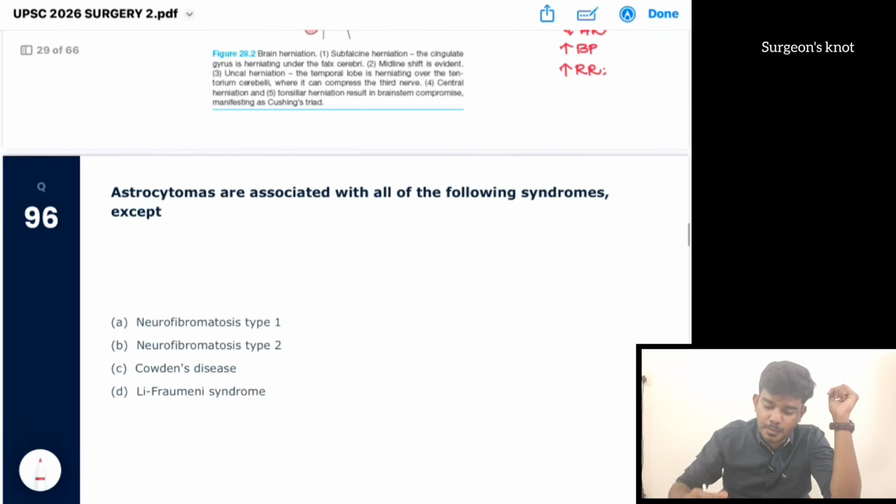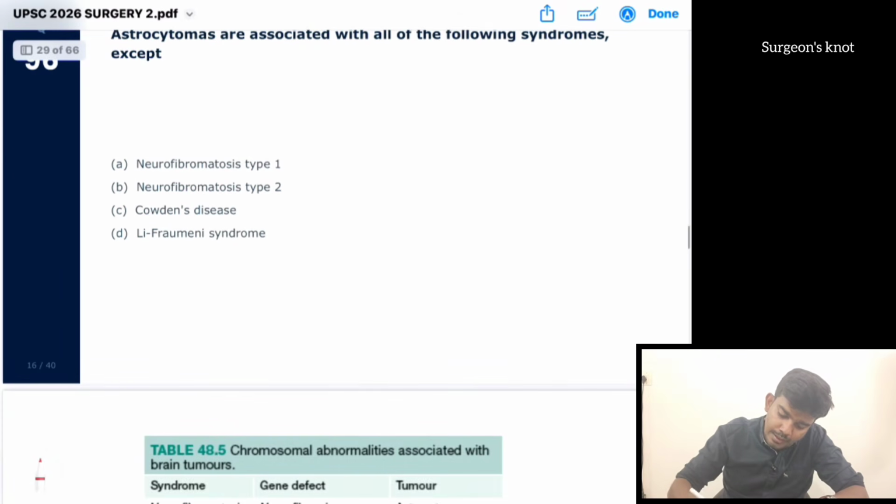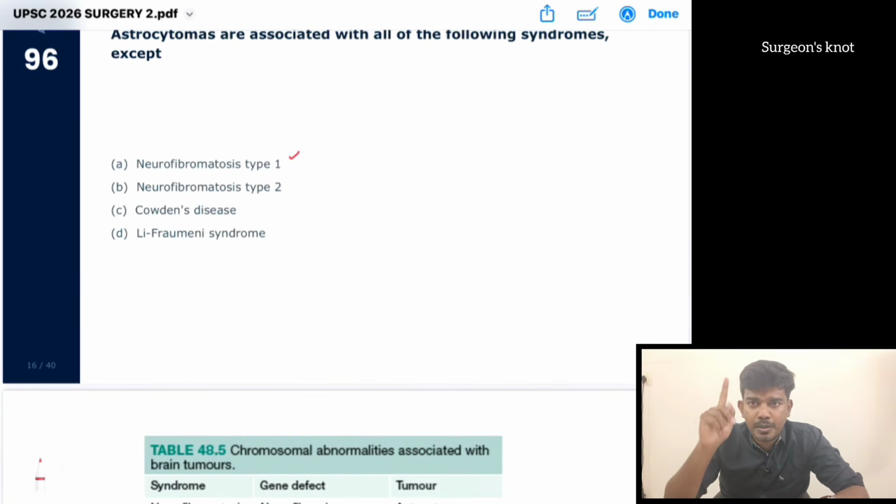Next, astrocytomas are associated with all of the following syndromes except. This is a previously asked question, asked with just a small change. Okay, so what options have they given? Neurofibromatosis type 1, neurofibromatosis type 2, then Cowden syndrome, Li-Fraumeni syndrome.